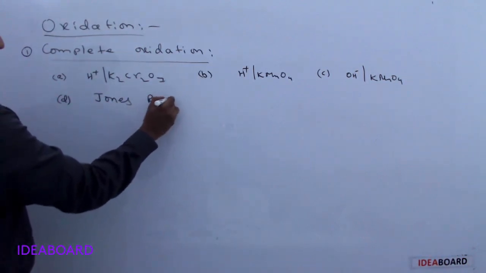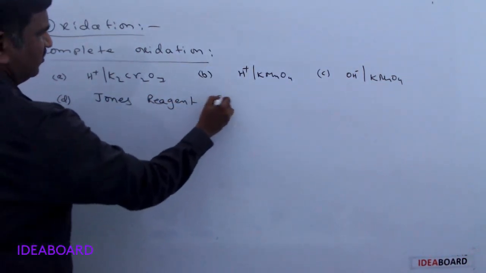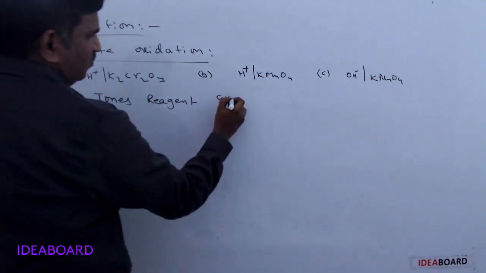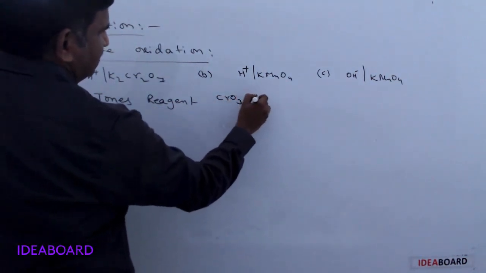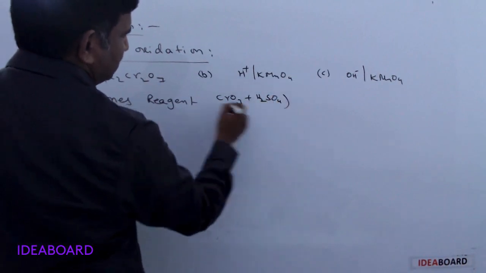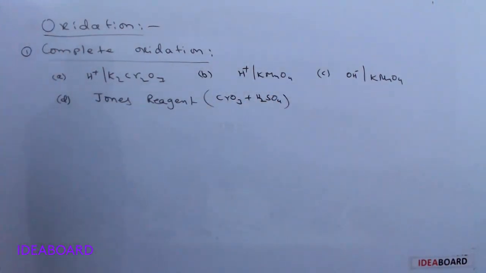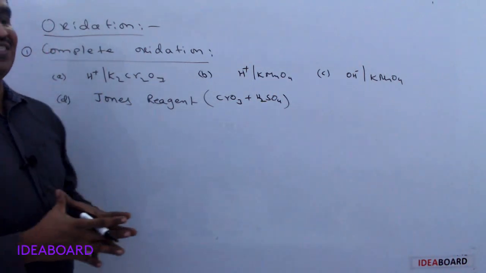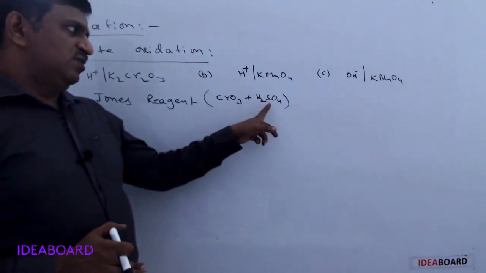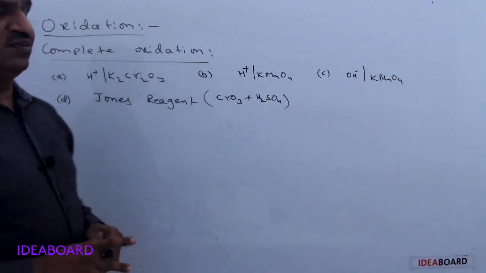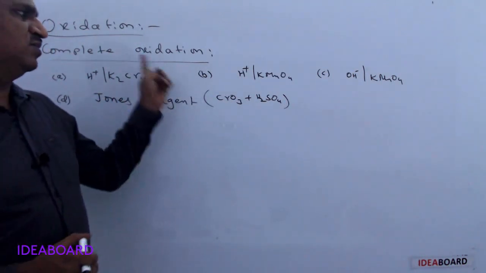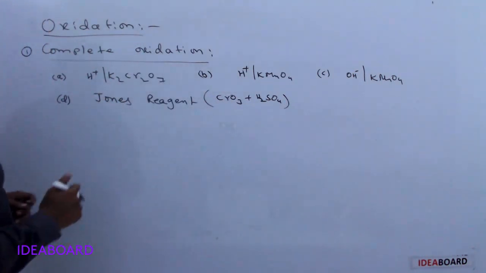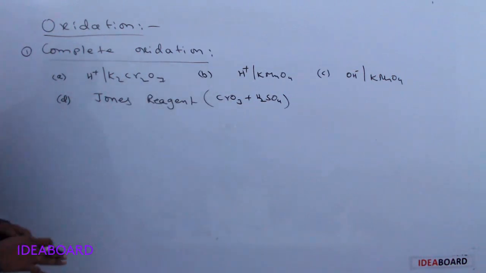Jones reagent means a chromium trioxide plus H2SO4 mixture. Please remember, anhydrous chromium trioxide is a weak oxidizing agent, whereas acidic chromium trioxide is a strong oxidizing reagent, and this is called Jones reagent.